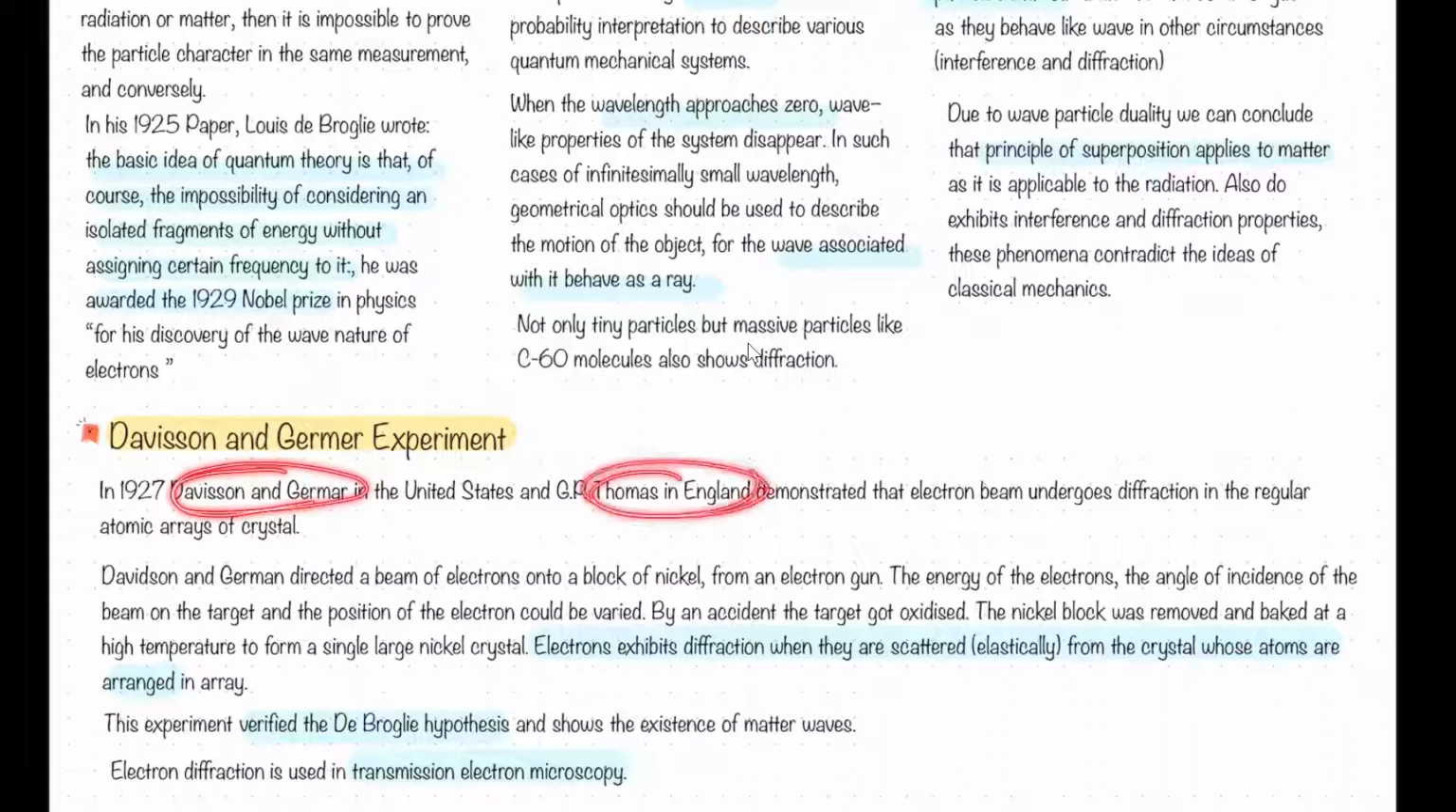So remember, Davisson and Germer did this. Also, Thomson did this, right? So if you are writing the Davisson and Germer experiment in your answer, you can enrich it by writing about Thomson also. There is a very beautiful line written in the S.C. Mahajan book, that they got the Nobel Prize for this, because it was an accident.